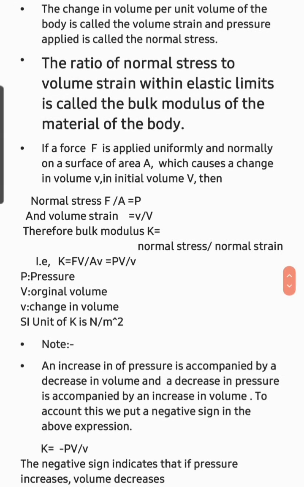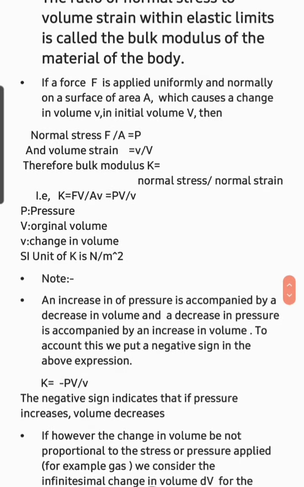Therefore, K is equal to minus P V by v. If, however, the change in volume is not proportional to the stress or pressure applied, for example a gas, we consider the infinitesimal change in volume dV or the corresponding change in pressure dP, so that we have K is equal to negative of V dP by dV.